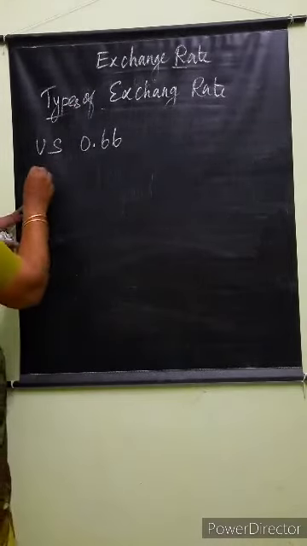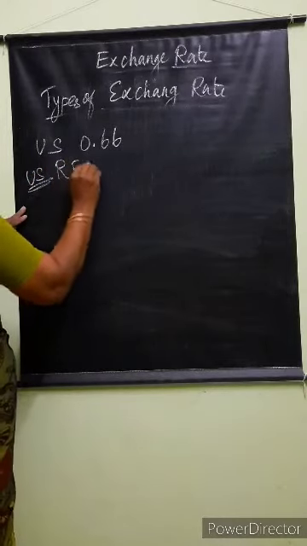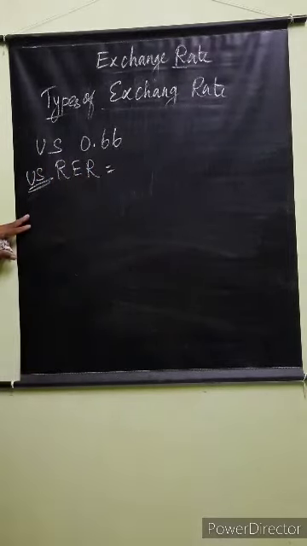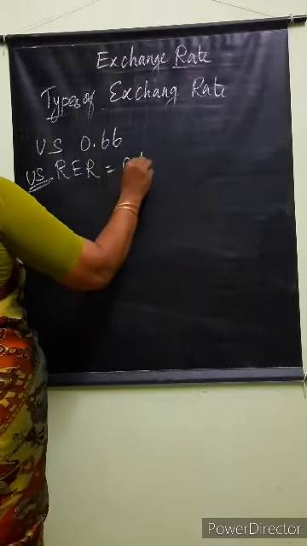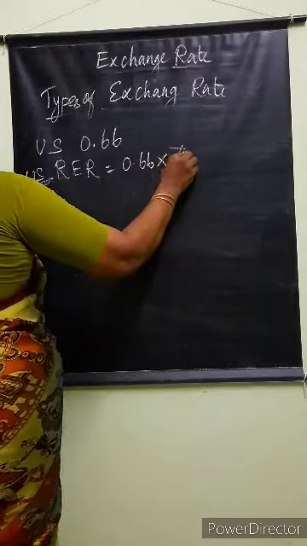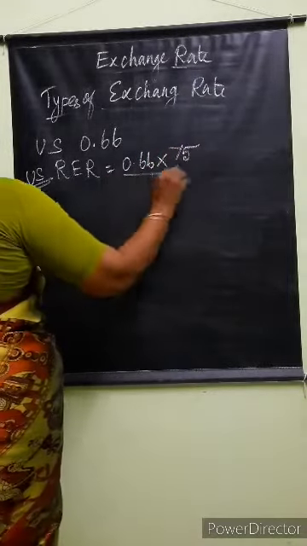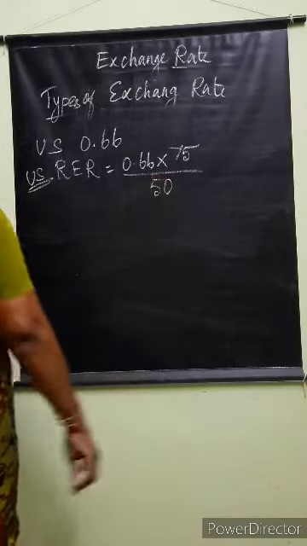We are going to calculate for the US. So the nominal rate is 0.66. For them, India is the foreign country, so India's rate by their rate, 50.